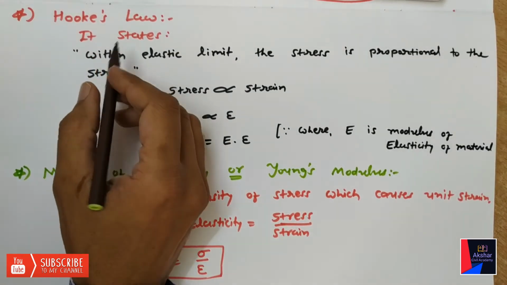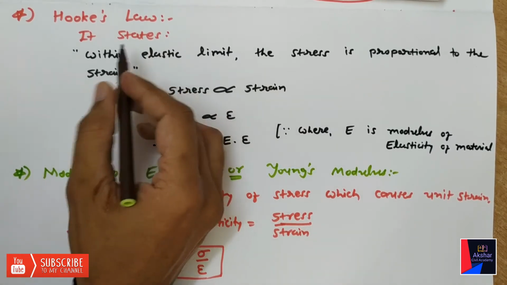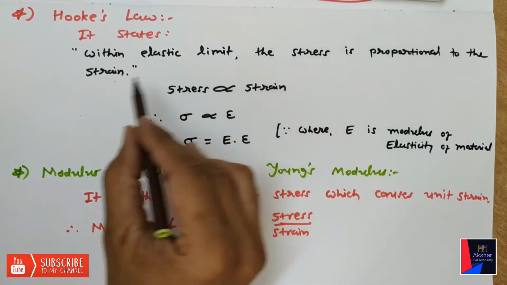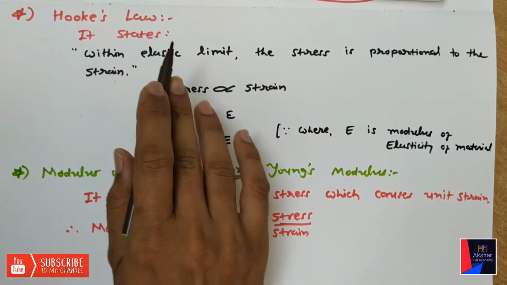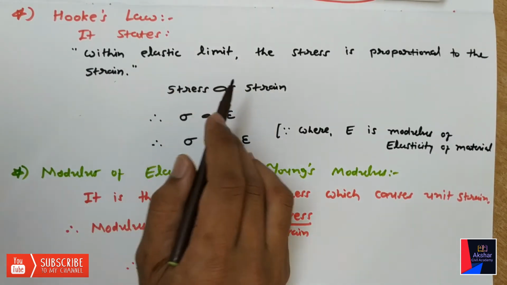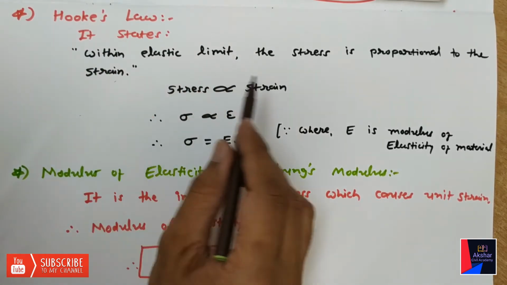Now let us discuss Hooke's law. According to Hooke's law, within elastic limit, the stress is proportional to the strain. From the statement, we can understand that this law can be applied only on elastic material.